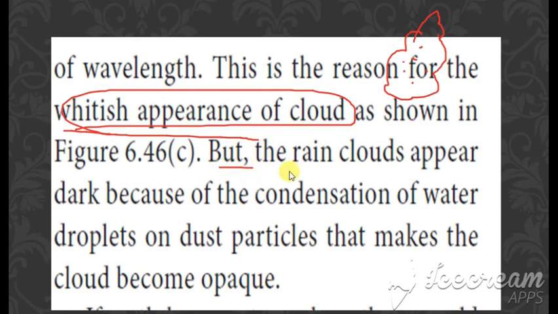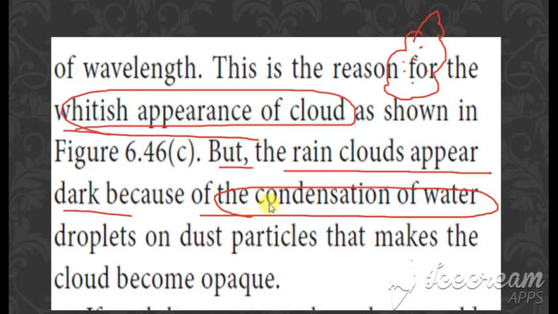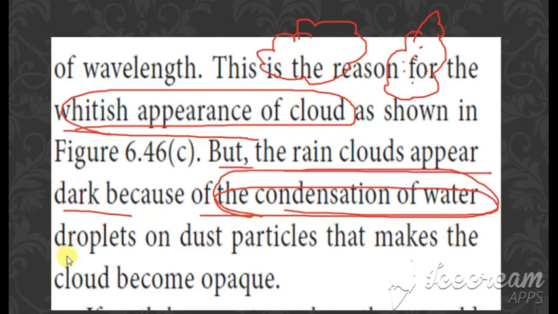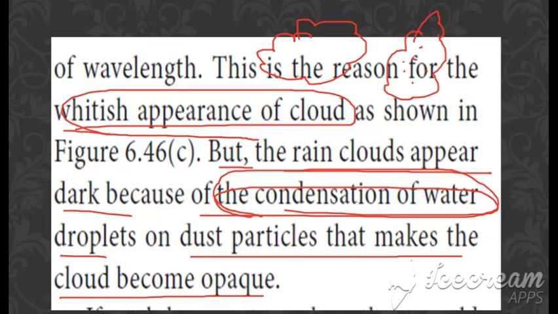But the rain clouds appear dark because of condensation of water. So when you see the cloud during the rain, it appears dark, that is due to the condensation of water droplets on the dust particles that makes the cloud become opaque.